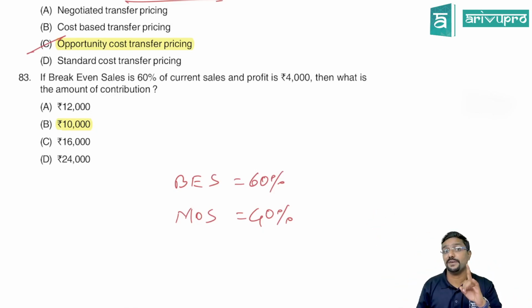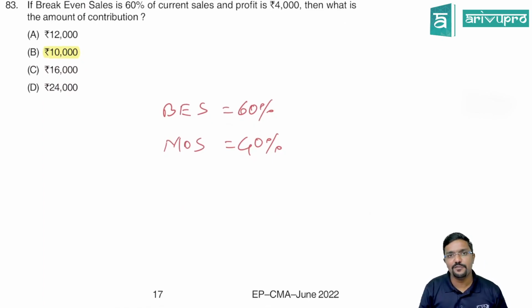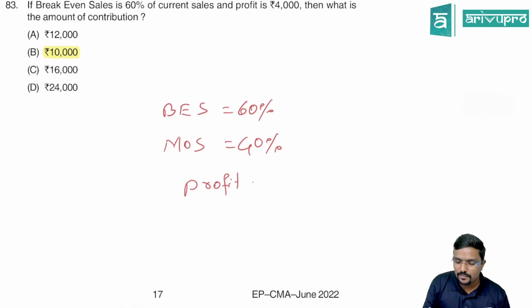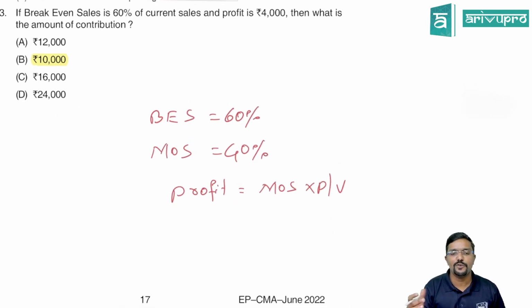And we have a formula: profit is equal to margin of safety into PV ratio.